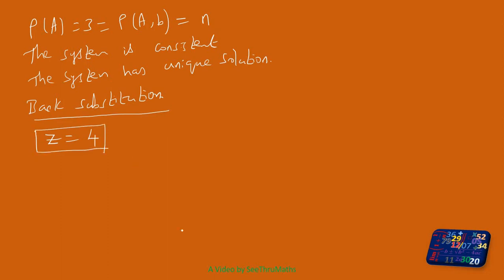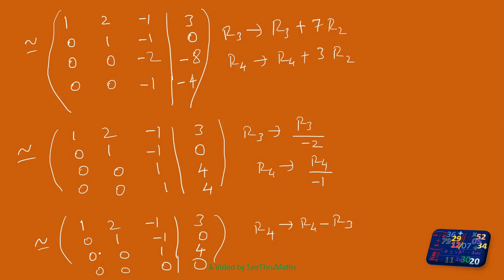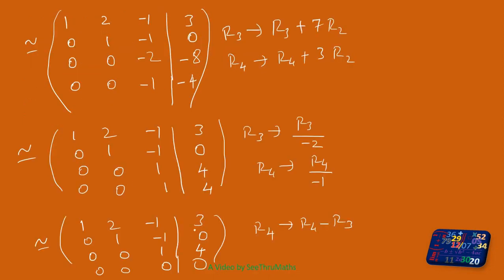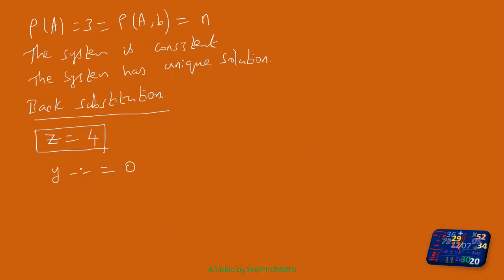Now we go to the next one. Here it is 0 x plus y minus z, so y minus z equal to 0. We know the value for z. Just substitute here 4. y minus 4 equal to 0. That means y is equal to 4. I put a box so that it will be clearly visible to us.